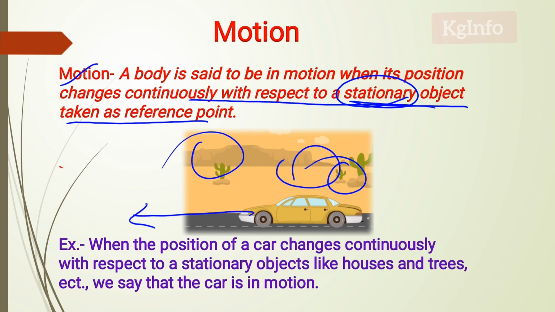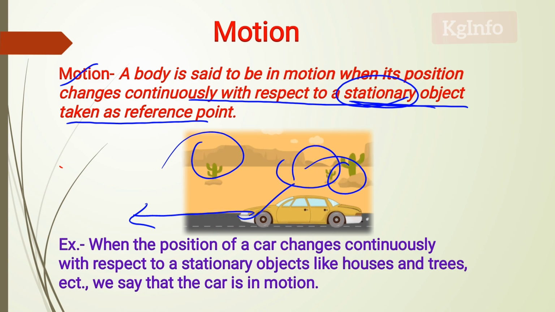To describe or explain the motion of an object, we have to understand the reference stationary points. With respect to reference stationary points, we can describe the motion of the car here. Do you understand? That is motion or movement.